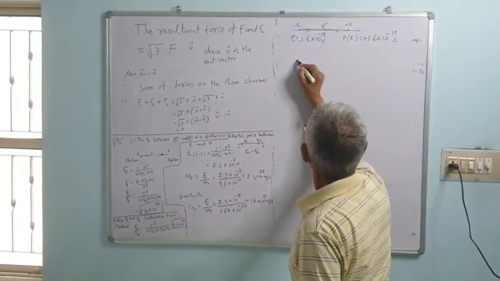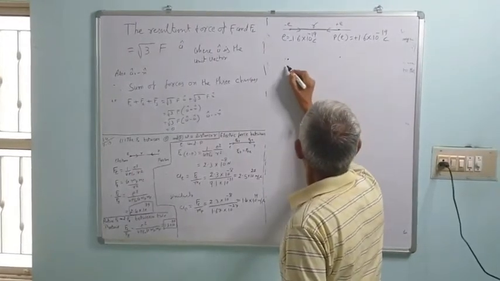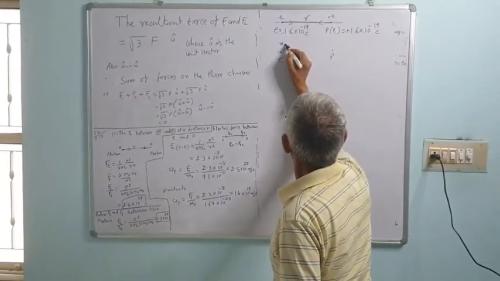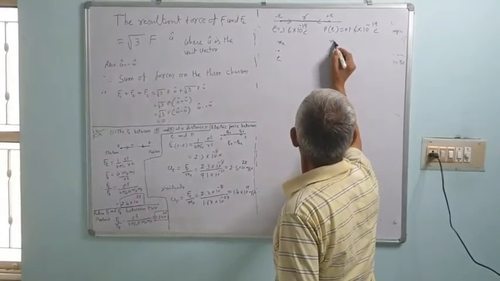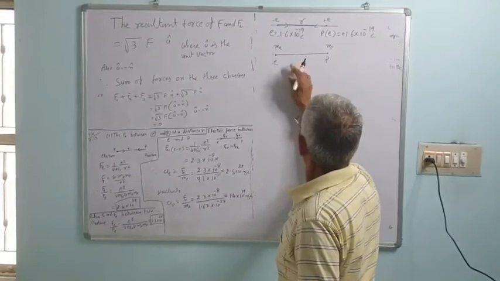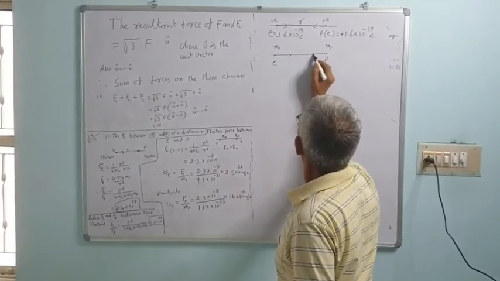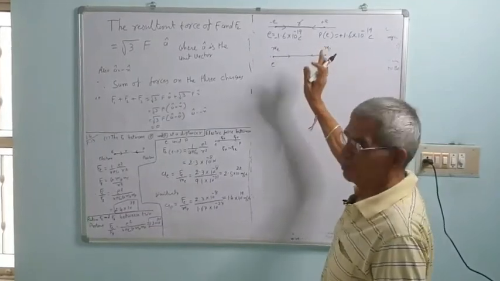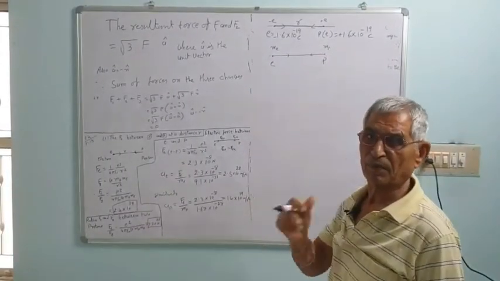Similarly, the gravitational force between electron and proton can be given by Newton's law of gravity. This is always attractive. This may be repulsive or attractive. Coulomb's force may be attractive or repulsive.